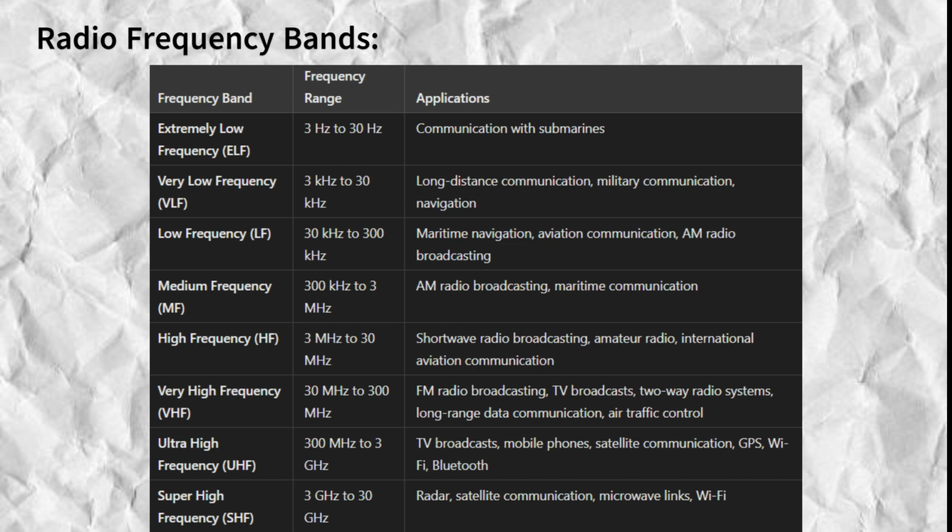buildings. Finally, let's look at the super high frequency, SHF, band. Frequency range, 3 GHz to 30 GHz. Applications. SHF waves are used for radar, satellite communication, microwave links, and Wi-Fi. They provide high data rates and are essential for modern communication technologies, although they require line-of-sight propagation.